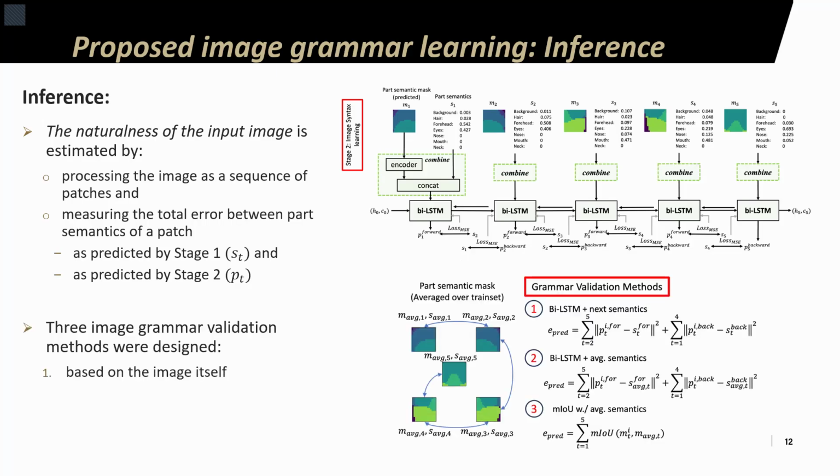We proposed and analyzed three methods to measure this error, which we term here as grammar validation methods. The first one depends on the image itself, meaning that only the neighboring patches within this image and their semantics are used to measure the error. The second and third methods depend not only on the image itself, but also on the statistics obtained during the training, such that we measure the expected semantics for each patch. We found the three methods to be useful in different scenarios and for different dataset complexities.